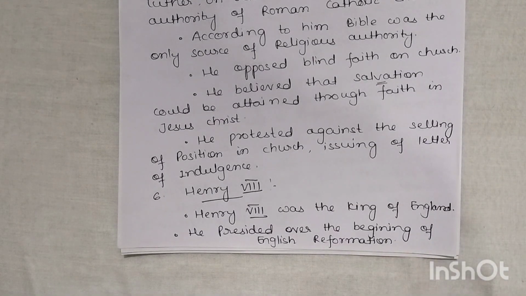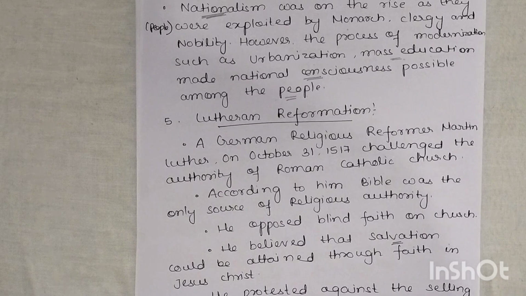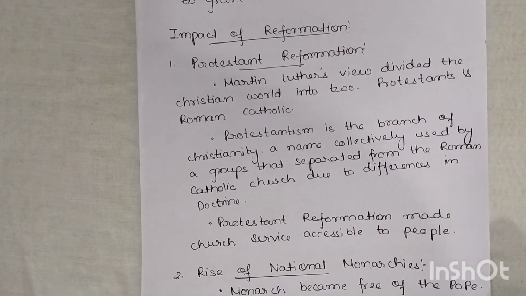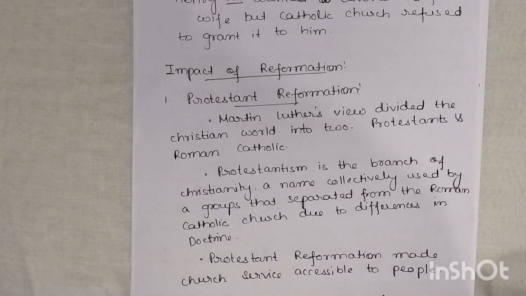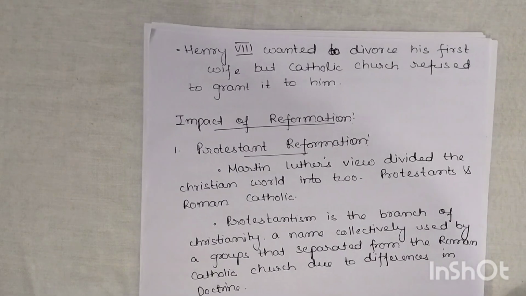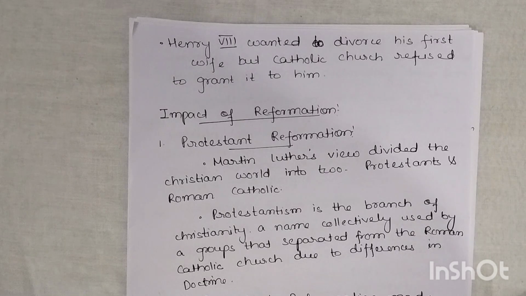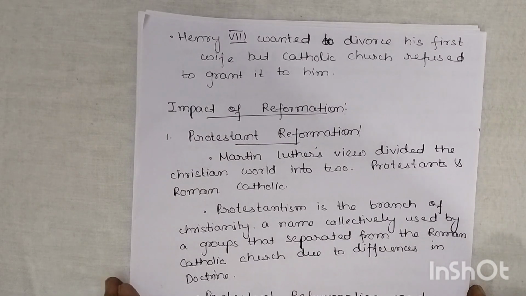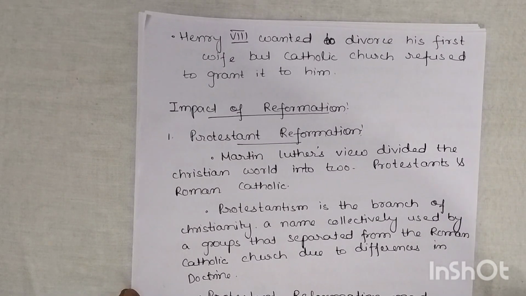Henry VIII. This is also important to mention here. Henry VIII was the King of England. He presided over the beginning of the English Reformation. Now he wanted to divorce his first wife, but the Catholic Church refused to grant it to him. So due to Henry VIII also, Reformation was sparked and it spread to Western Europe. He wanted to divorce his wife, but he was not allowed to by the church officials.